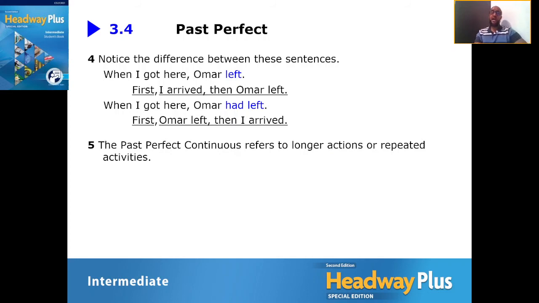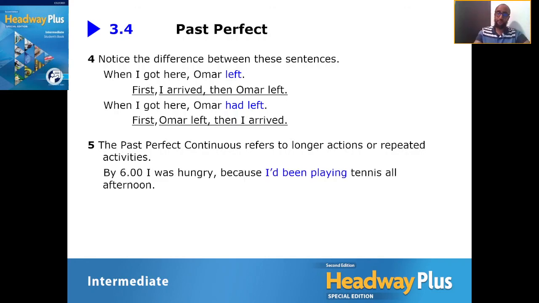By the way, we also have the past perfect continuous too. That exists as well. It's the same thing, but the difference is we're talking about a period of action. Same situation, it happened first, but this time it's a period of action. Have a look at this sentence. By 6, I was hungry because I had been playing tennis all afternoon. So before you were hungry, what were you doing? You had been playing tennis for a long time.